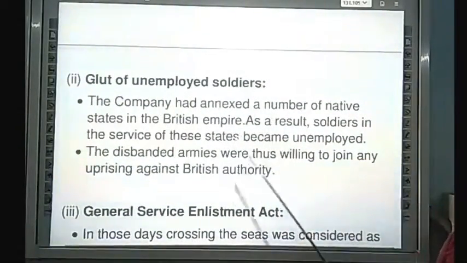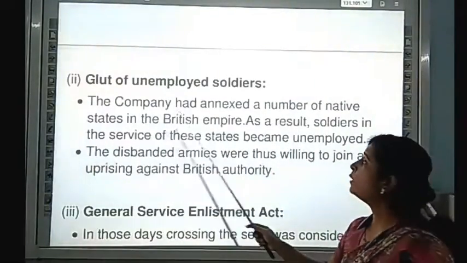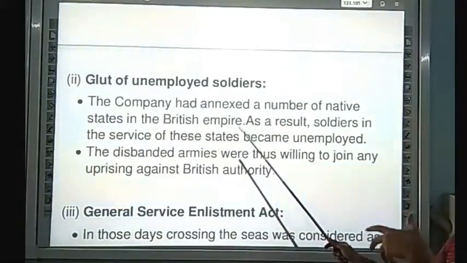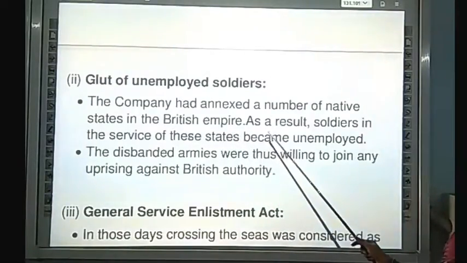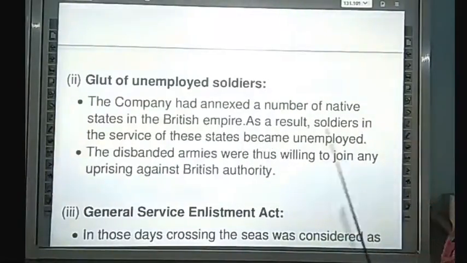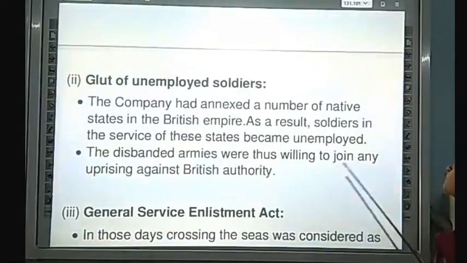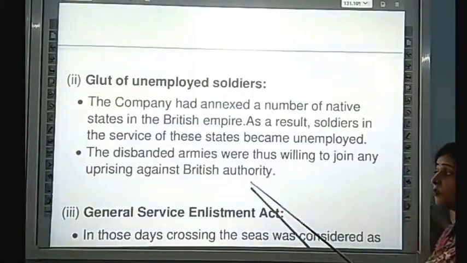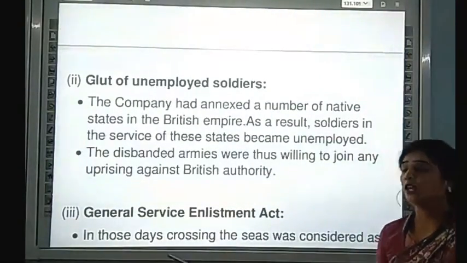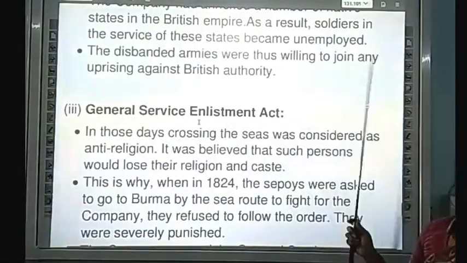Result of the unemployed soldiers. The number of unemployed soldiers was a cause of this revolt. The company had taken a number of native states, बहुत सारे native states उनको अपने अंडर ले लिया, empire में ले लिया. As a result, the soldiers in the service of these states became unemployed, वो unemployed हो गए. These unemployed armies were willing to join any uprising against British authority, and wanted to take part in the revolt against the British.